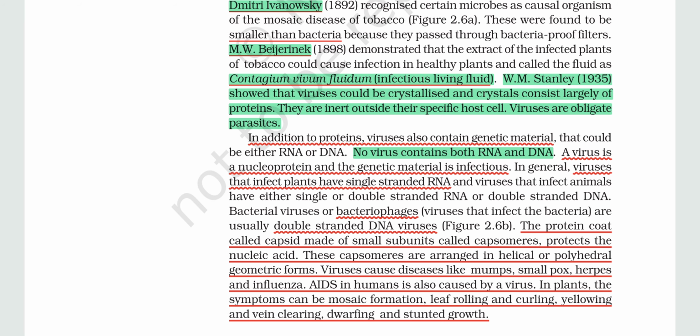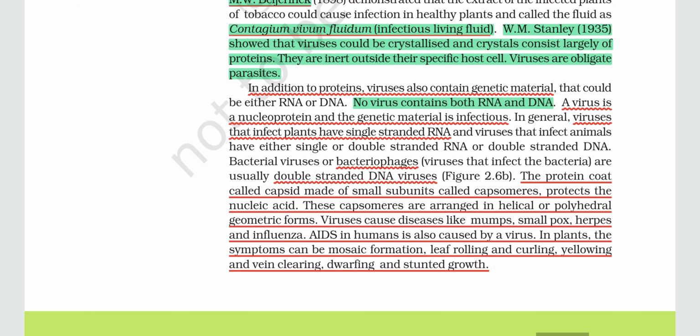Stanley first crystallized the virus, and then he said that the outermost coat is protein, and that they are inert outside the host cell. That means they won't interact with the living environment outside the host cell. And he also proposed that viruses are obligate parasites.